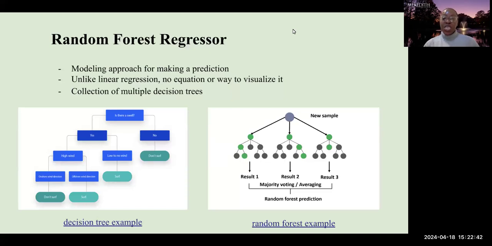A decision tree is a sequence of if-else statements to help you come to an ultimate decision, as shown on the diagram to the left, which shows the process of deciding whether or not to serve. And to the right is a simplified example of what a random forest looks like. Essentially, we have multiple trees that were selected randomly, and a prediction is made from each individual tree, and then all those predictions are averaged to come up with a single prediction that serves as the prediction for our random forest.